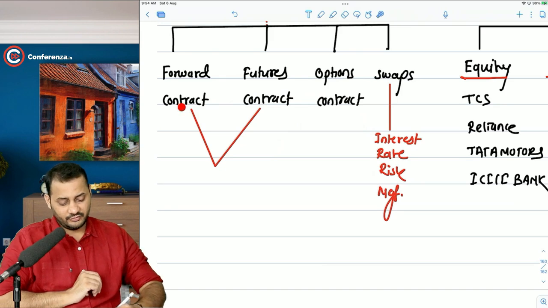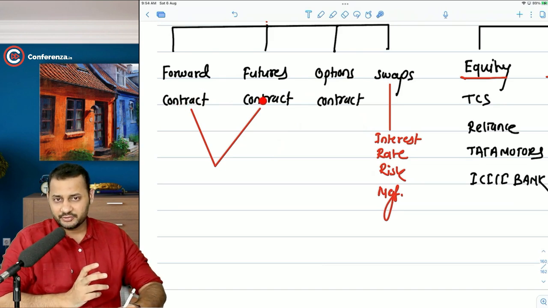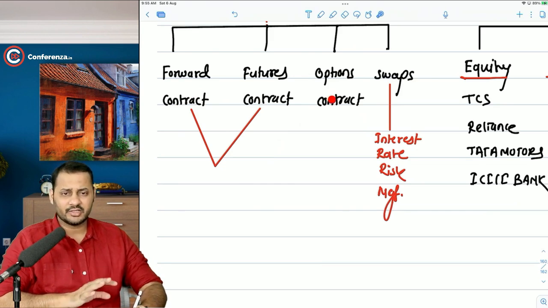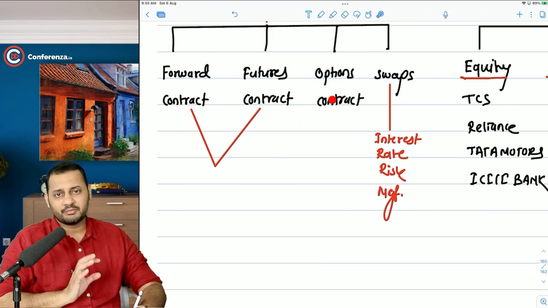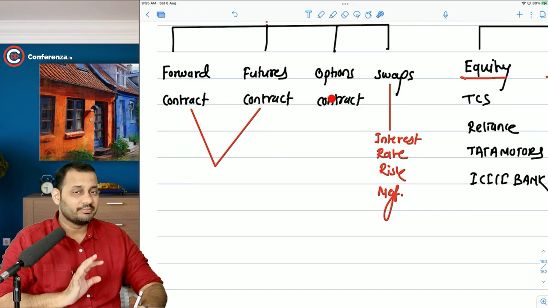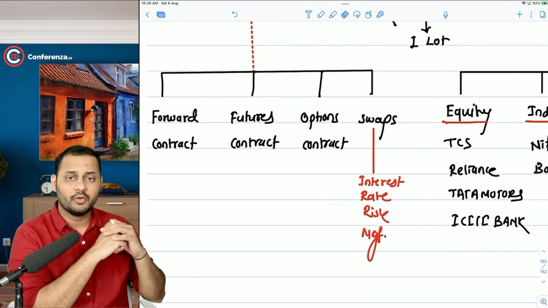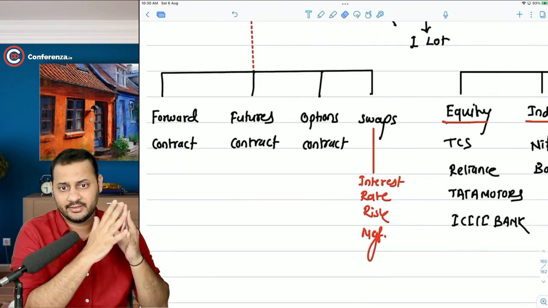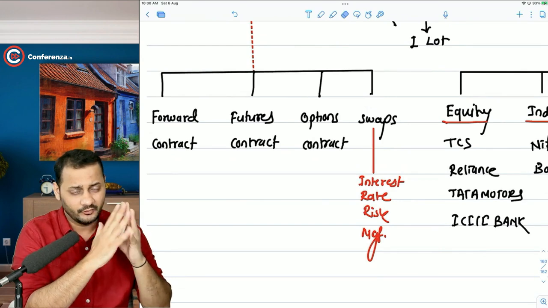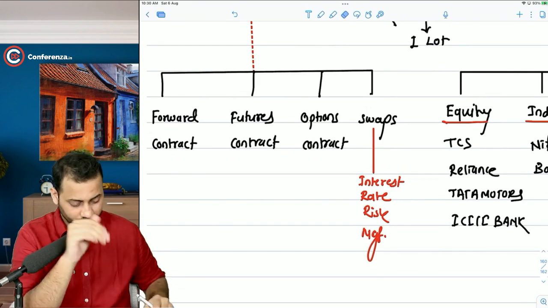So first we will focus on the forward and futures contract questions, and then we will start with the options contract questions. And after that, most probably the chapter will get over. So it's as simple as that. Okay. Now let's discuss what exactly is the forward contract. Then we will go to the futures, and lastly options. Have a look.